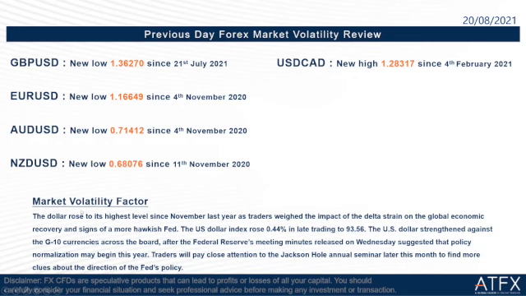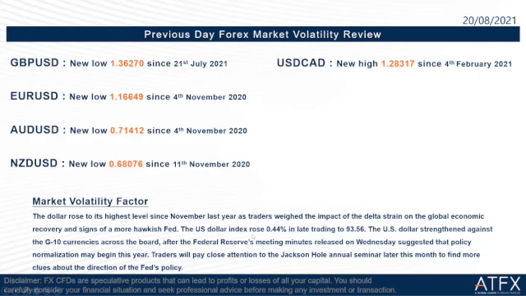Let us read the factor here on why there are new lows and new highs in the market last night. The dollar rose to its highest level since November last year as traders weighed the impact of the Delta strain on the global economic recovery and signs of more hawkish Fed speeches. That's why there are a lot of new lows and new highs.